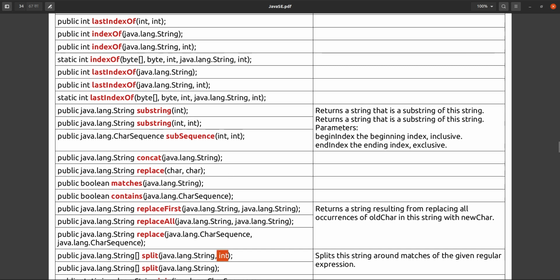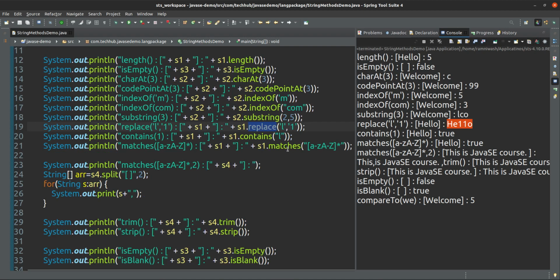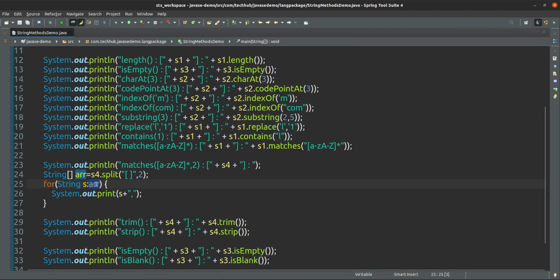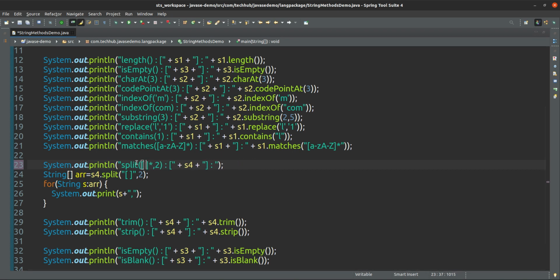Suppose here this is split. This is a split, I am giving with this one only. So what exactly will it do? The split method will split S4 on the basis of empty space.